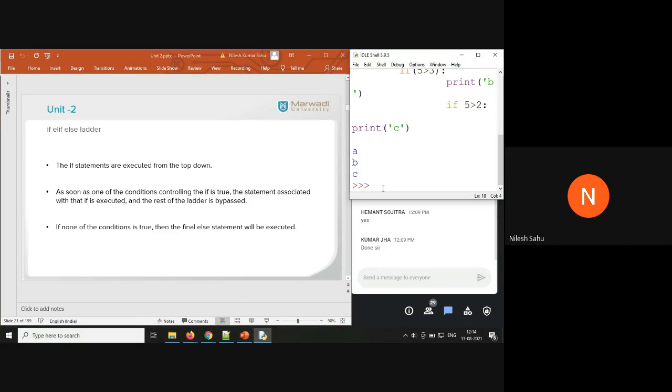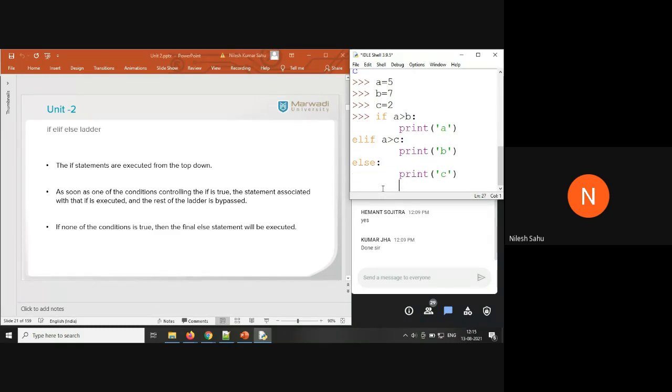So it says a equal to 5, b equal to 7, c equal to 2.